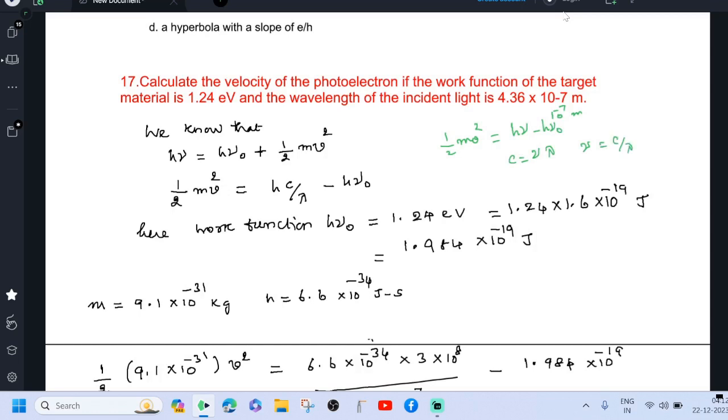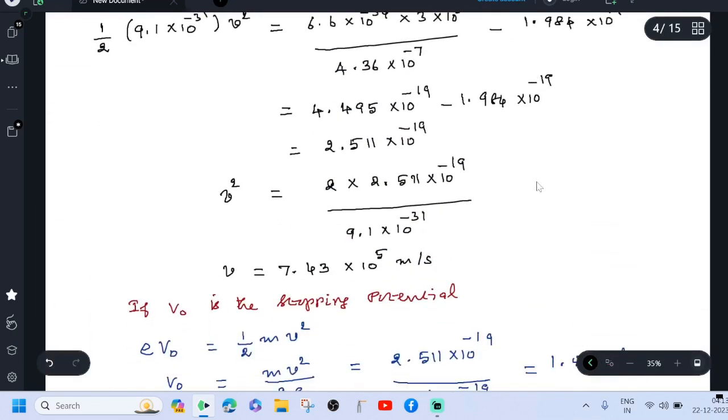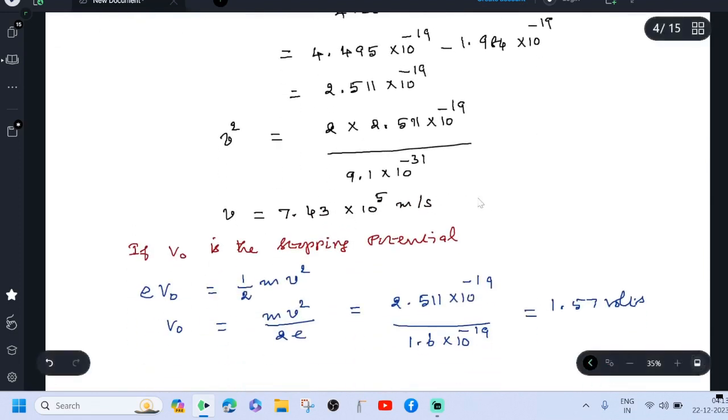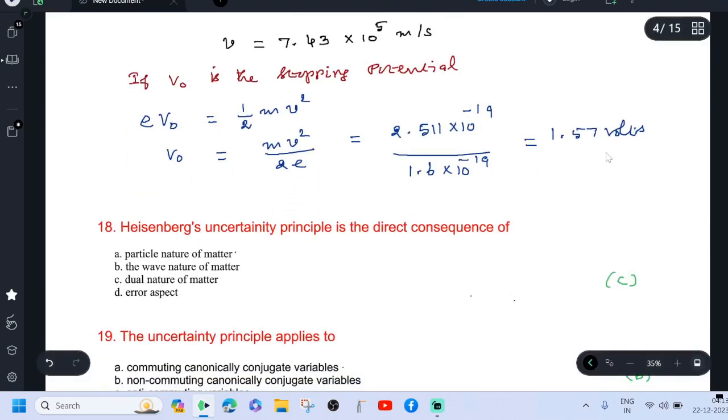Substituting the values, we can get our velocity: 7.43 into 10 power 5 meter per second. If V0 is the stopping potential, then e V0 equal to half m v square. The value of V0 is this much.